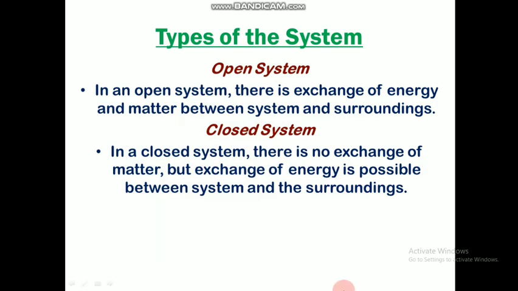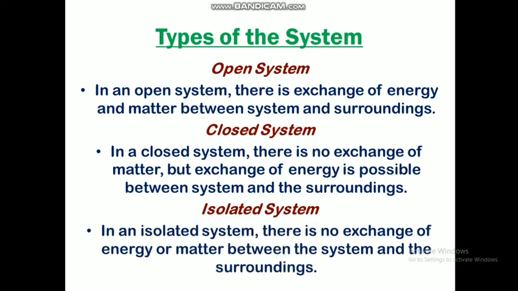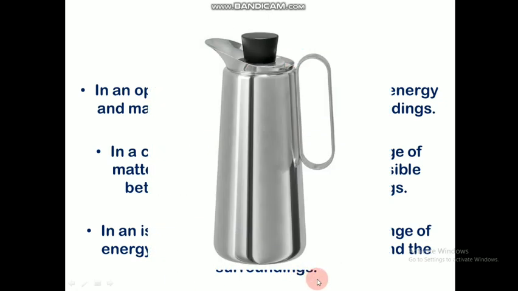And now we are moving on to the third type of system, which is isolated system. In an isolated system, there is no exchange of energy or matter between the system and the surrounding. For this, I have an example which is a thermal flask. An ideal thermal flask, if we keep hot water inside this, even after 5-6 hours the temperature of water will not decrease.